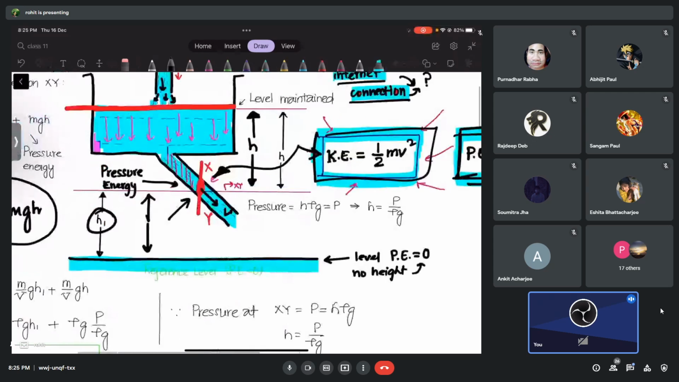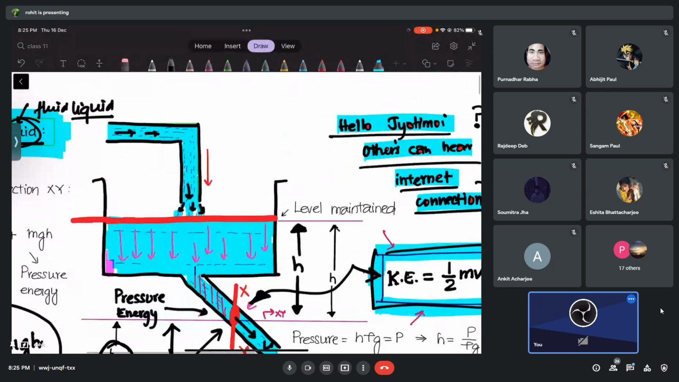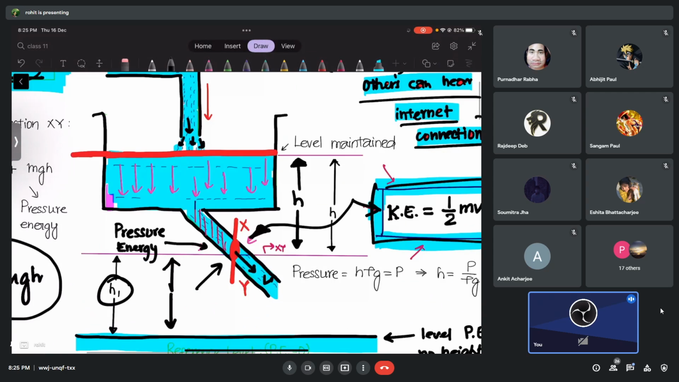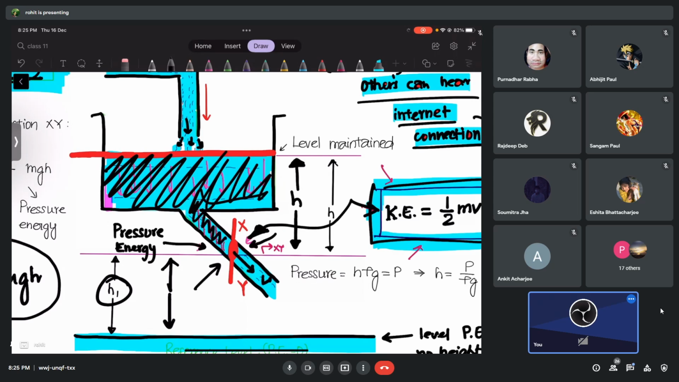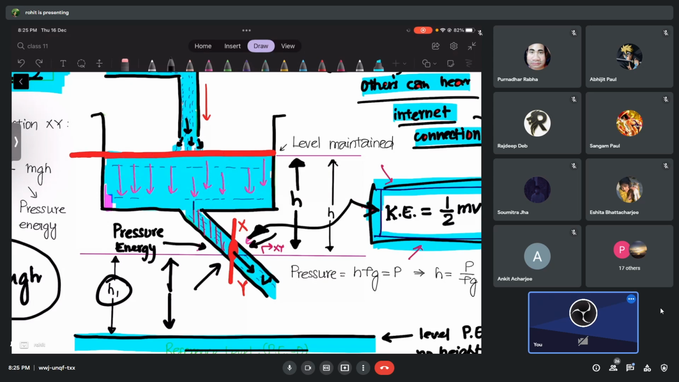Now the other type of energy I was talking about is this. I told you the liquid above this level x y cross section, all this liquid, tell me, do they have potential energy or not?